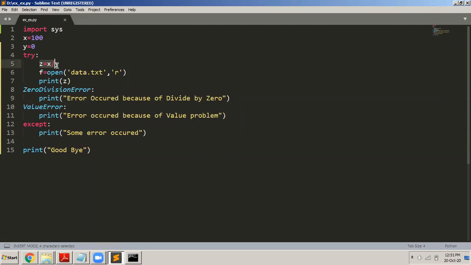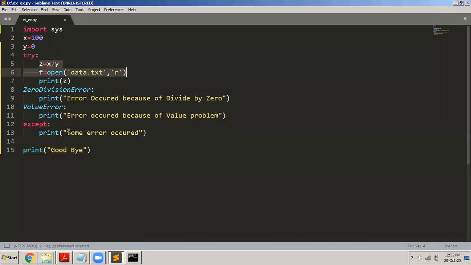If a division by zero error occurs from here, this will get executed, and all the remaining will not get executed. Then it will directly come here and stop. If an error occurs because of this, then this part will get executed. So depending upon what type of error occurs in the try block, a specific block from here will get executed. This concept is called handling specific exceptions.